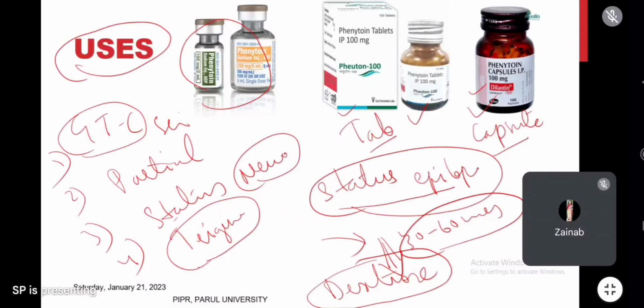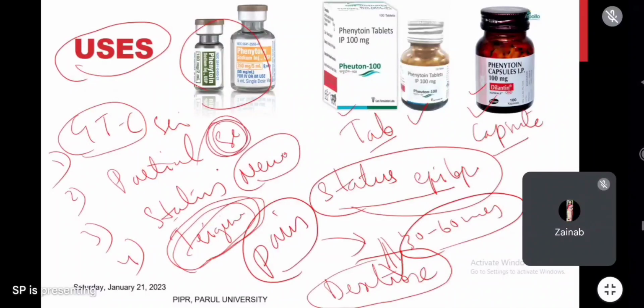If any damage occurs to this trigeminal nerve, or due to inactivation or hyperactivation of this nerve, it will cause pain. So in trigeminal neuralgia also phenytoin is used, because phenytoin stabilizes the sodium channels, and through that it will decrease the action potentials and decrease pain in neuralgia. And one important point, phenytoin is especially used in seizure disorder, epilepsy, and also in trigeminal neuralgia. These are important uses of phenytoin.